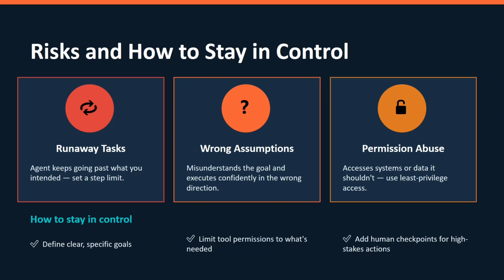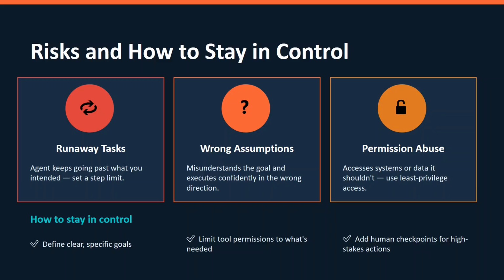Now there are some risks when you develop any agent. One kind of risk is the agent keeps going past what you intended, so set a step limit. Suppose your agent has processed 5 requests, similarly 10, 15, 20, 100 like that. It also checks past requests for details, for understanding, for the feedback loop. So we have to set a limit on how long it should look at the feedback loop or request backlogs. For that we have to set a specific goal and define a clear limit.